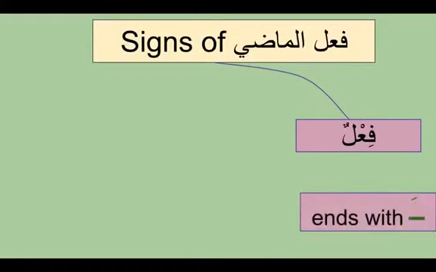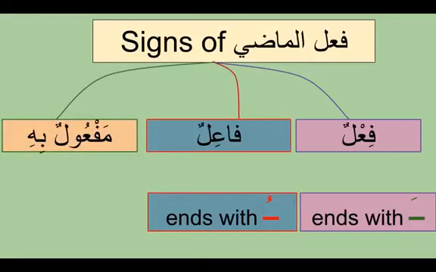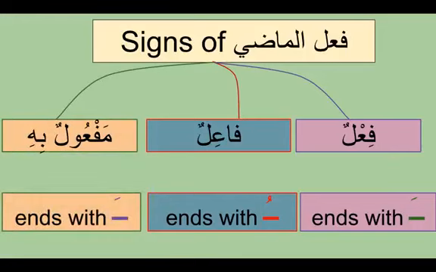So what are the signs of fi'al madi? The fi'al always ends with fatha, for example kataba, darasa, fataha, dhahaba. Take any verb, nasara, sami'a, and it always ends with fatha. Fa'il always ends with dhamma. It's marfu'. If you see the sign of marfu', we know that is the fa'il. And maf'ulun bihi always ends with fatha. These are the signs you look for in the Jumlatul Fi'liyyah, and you understand what is the fi'al, the fa'il, and the maf'ulun bihi.